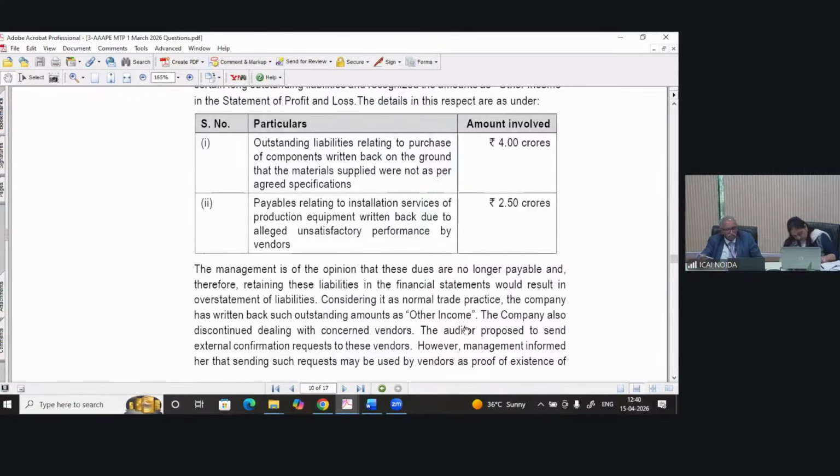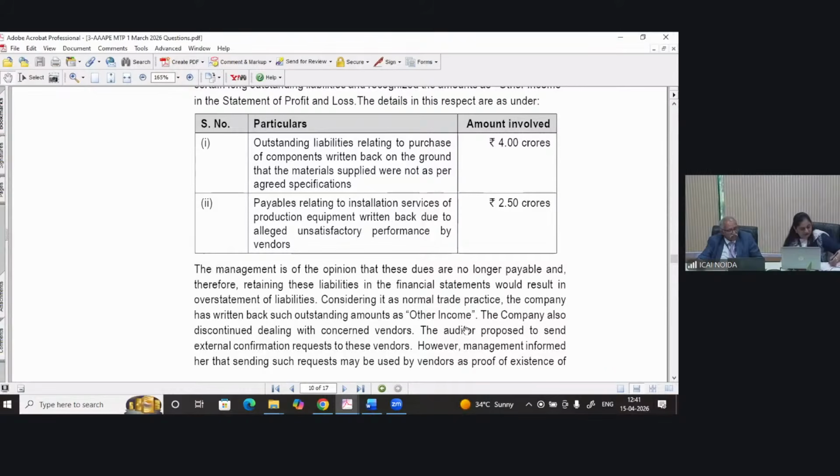The company is saying that they have not given proper service and they are not satisfied by the service of this company, and they have now written back this. The entry in the books of accounts would be service creditors debit. In actual books of accounts, the name of the party would be there. So I am treating it as service creditor or component creditor; whatever the name of the party, it will be debited. Now the company has written back the service creditor, debit to creditors, credit to income, 2.50 crores.